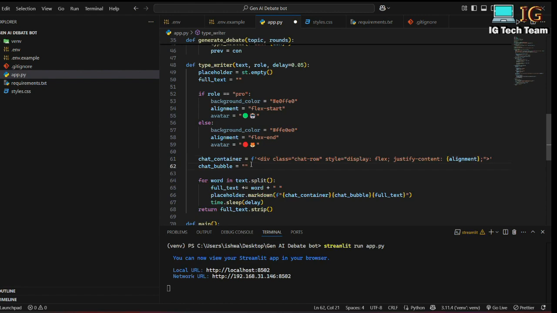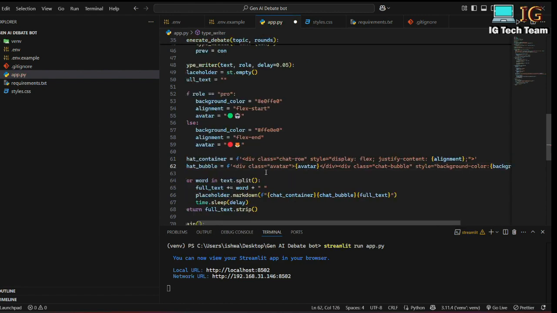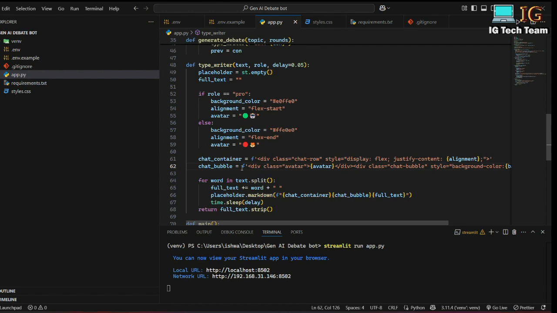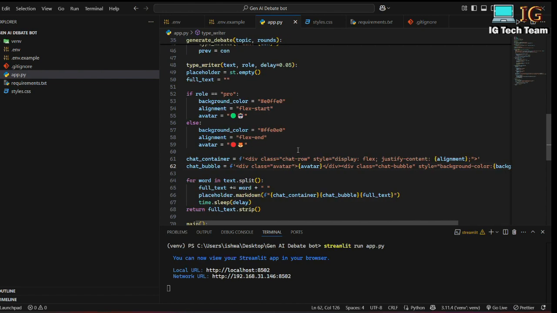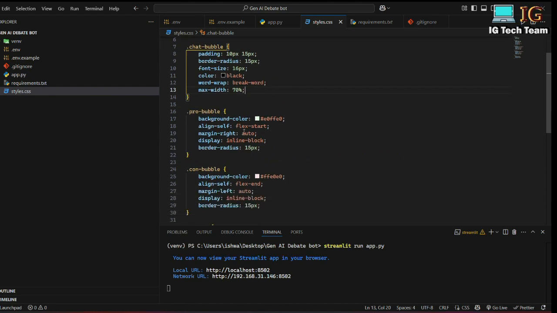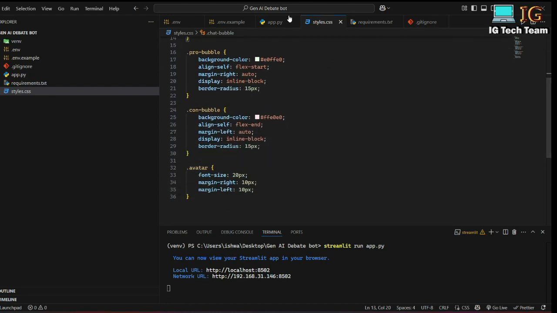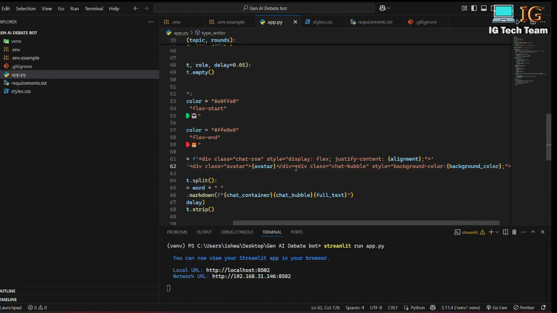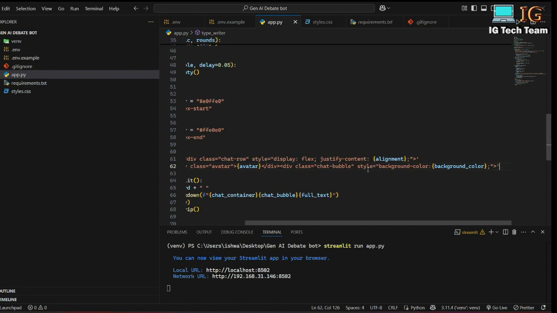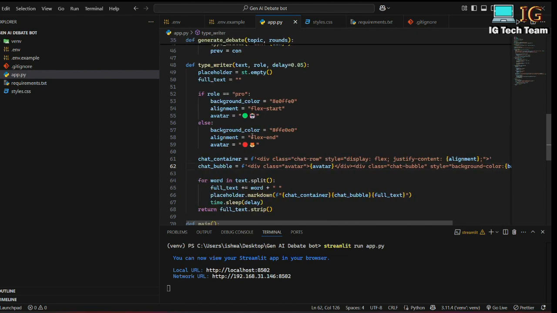And for this chat bubble I have to write this code. So this is for the author. You can see here class is author, and I have already provided styles for author. And there is a div with class chat-bubble, style background color, and the background color will be different for pro and con.